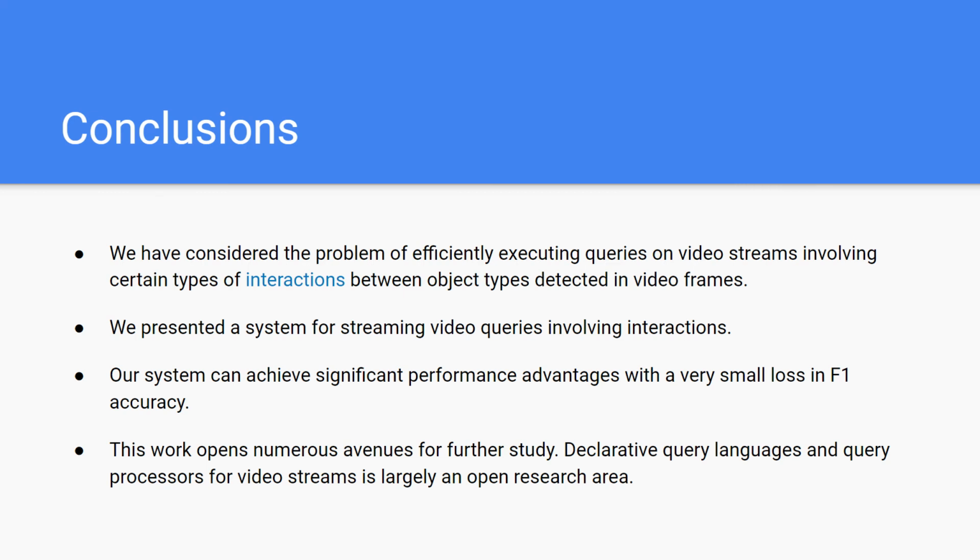We have considered the problem of efficiently executing queries on video streams involving certain types of interactions between object types detected in video frames. We presented a system for streaming video queries involving interactions. Our system can achieve significant performance advantages with a very small loss in F1 accuracy. This work opens numerous avenues for further study. Declarative query languages and query processors for video streams is largely an open research area.